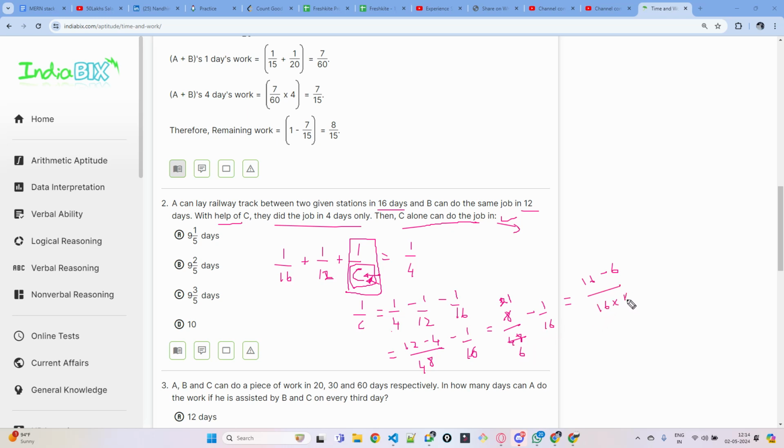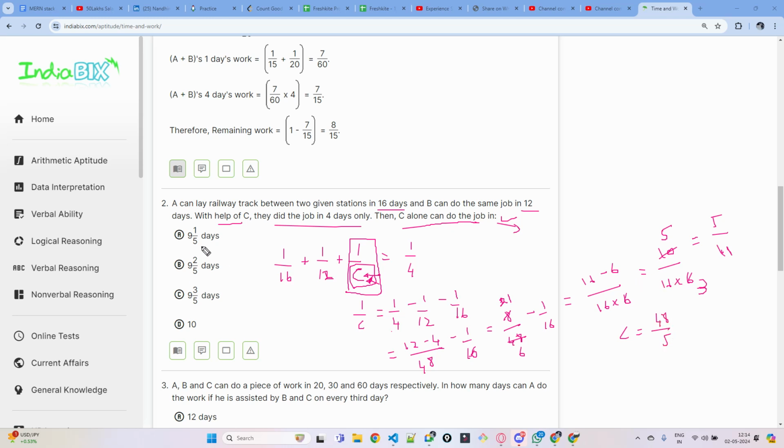96. Okay, let's not multiply all these things so that it's easy for you. So this will be 10 by 16 into 6. Don't multiply, don't waste your time there. Okay, in the 2 table this is 5 times, in the 2 table this is 3 times. Correct? So this will be 5 by 48. So 1 by C is 5 by 48. So C will be the reciprocal of this, which is 48 by 5.